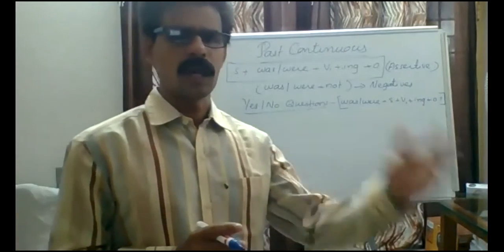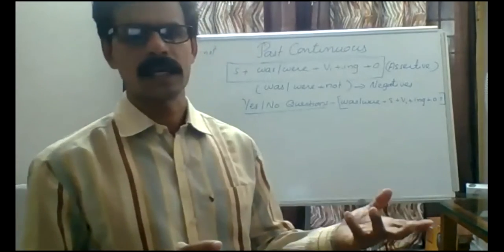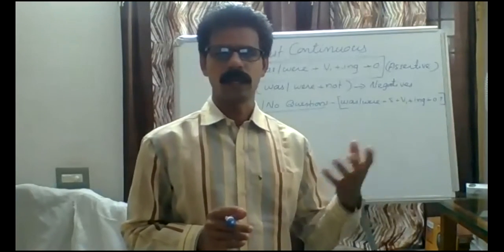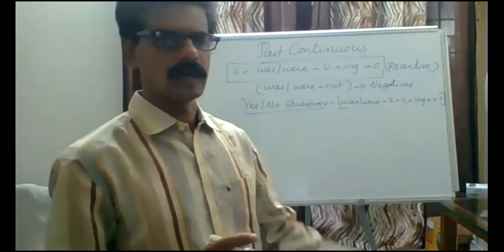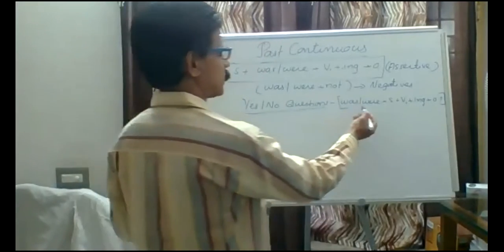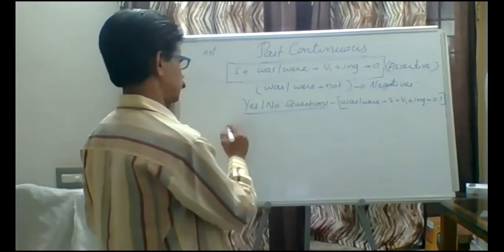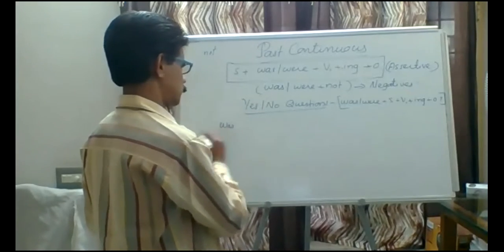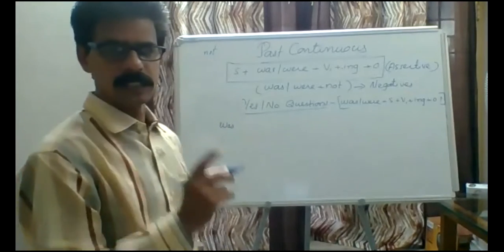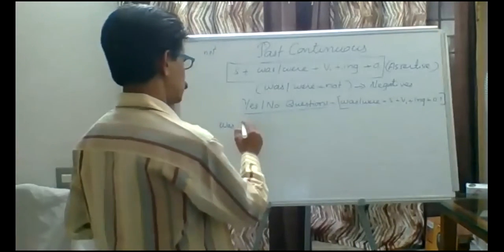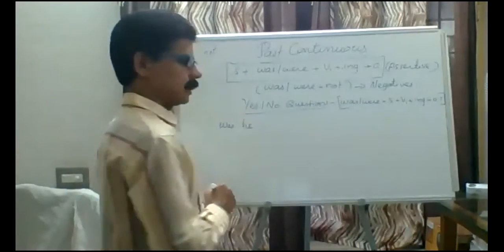Like in all other tenses, how to use V1, V2 and their forms, we already discussed. Here, was or were is placed at the beginning. For example, was is singular, so we must use a singular subject.